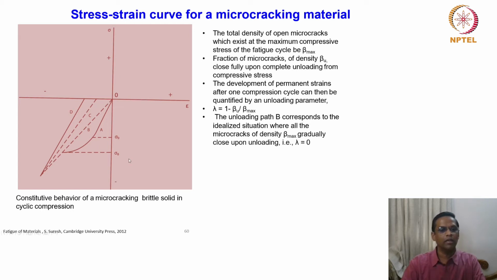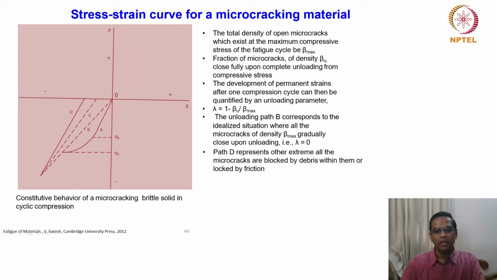Here, similar to the earlier plot, you see the microcracks beyond which it goes. It's supposed to be sigma s. There is a typo here: sigma naught and sigma s. So if all the microcracks get closed following this path B, then lambda is equal to 0.